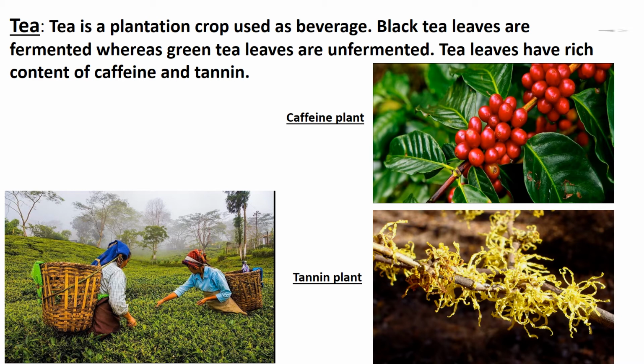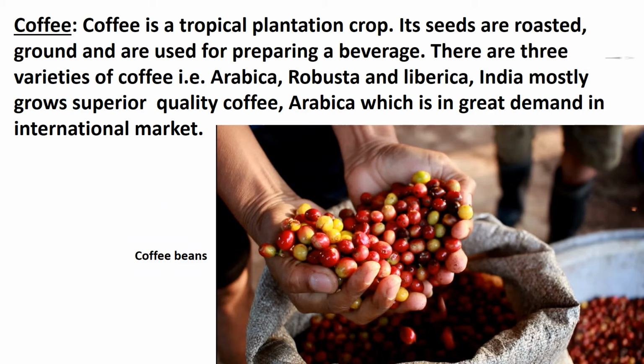Assam accounts for about 53.2% of the total cropped area and contributes more than half of the total production of the tea in the country. West Bengal and Tamil Nadu are the other leading producers of tea.